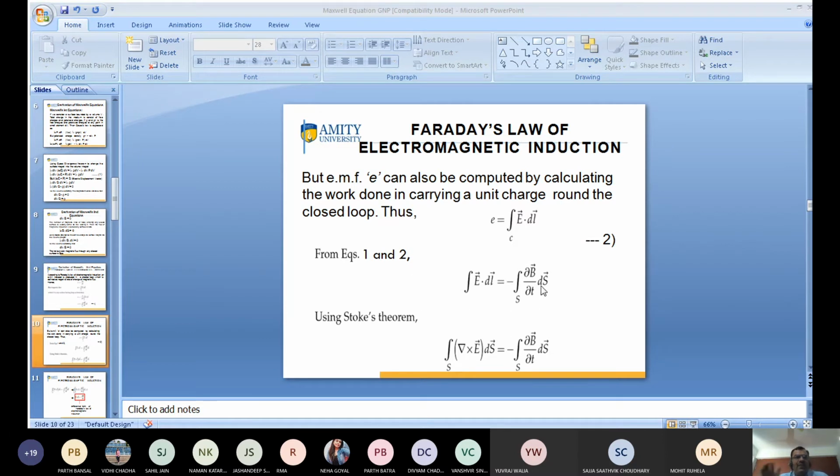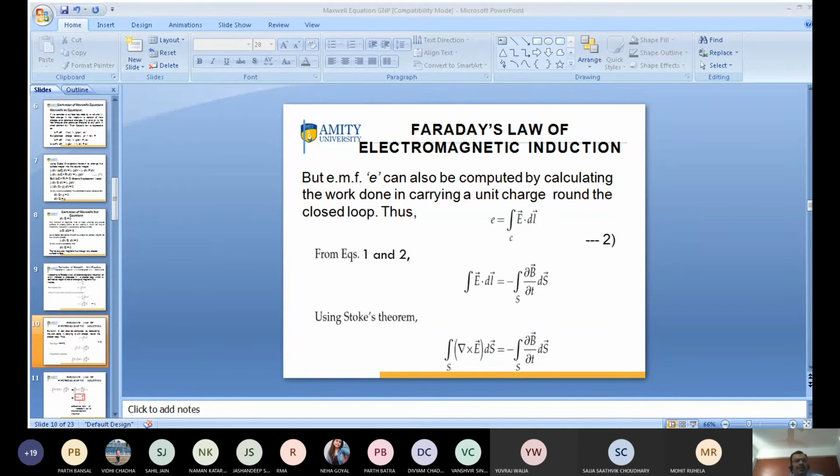Yes or no, my dear friend? Yes or no? Can you tell me? Equation 1 and 2, E dot dl is equal to minus surface integral of del B by del t into ds. Any one of you? Hello.